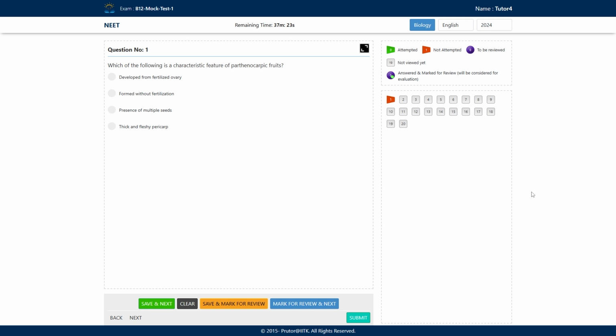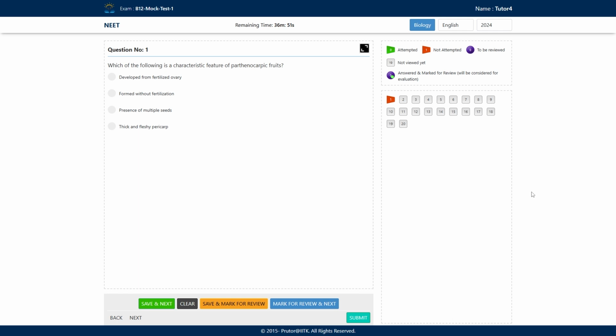Okay, so first option is developed from fertilized ovary. Second option is formed without the fertilization. Do parthenocarpic fruits form without the fertilization? Fertilization means what? Fusion of the male and the female gametes. Then option C, presence of multiple seeds. Do parthenocarpic fruits have multiple seeds? And option D is thick and fleshy pericarp. Do they have thick and fleshy pericarp? Pericarp is known as the fruit wall.